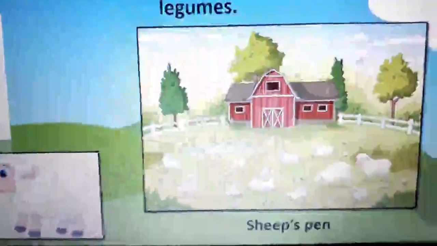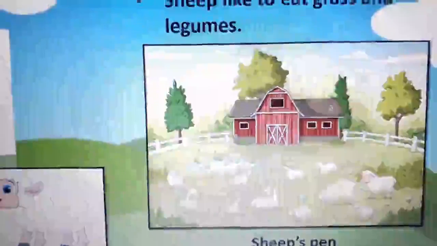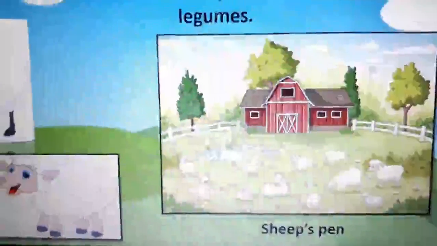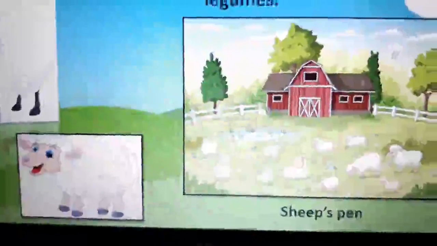And where a sheep live? Sheep lives in pen. Can you see the house? So this is called a pen.